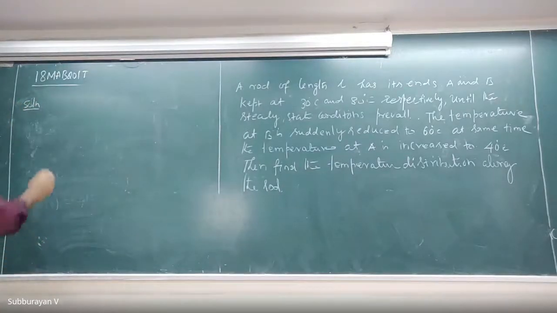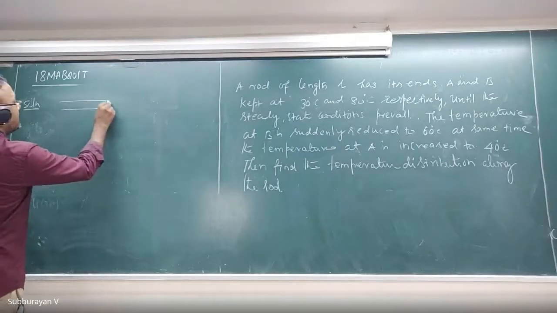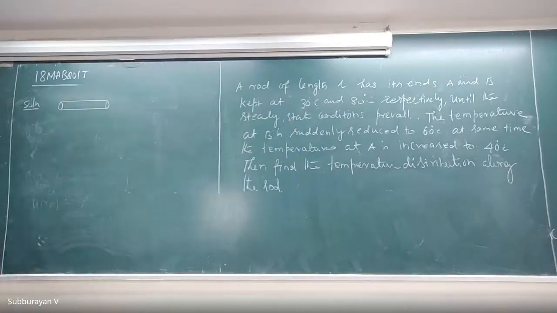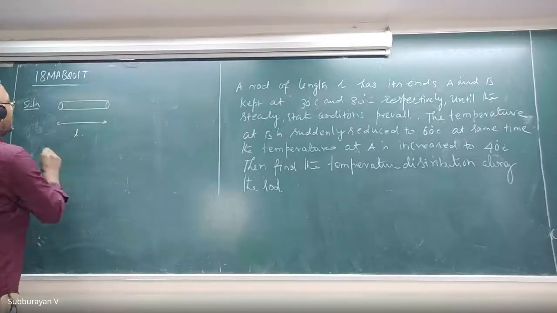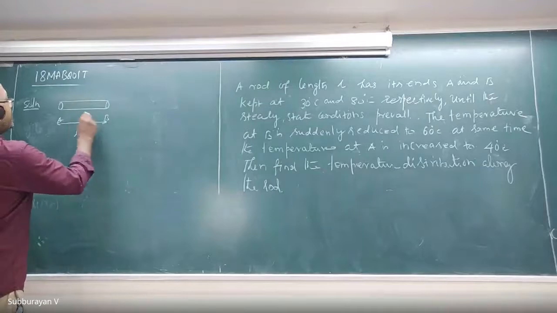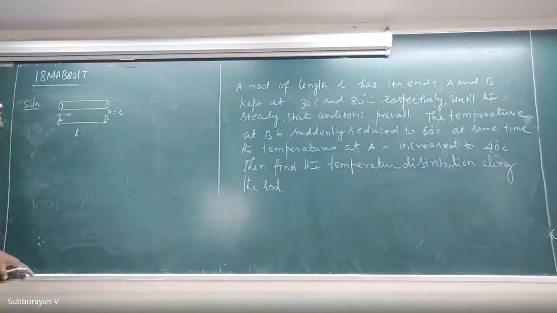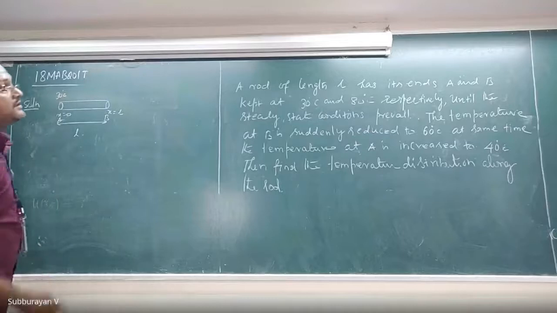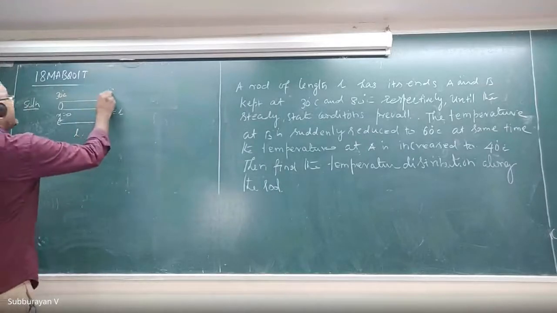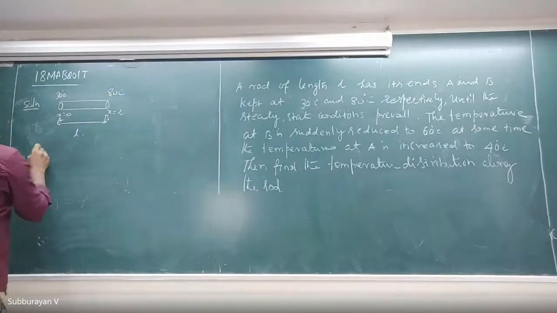First, initially the rod has a temperature distribution like this. The length of the rod is L. This is A and this is B. Of course, this is x equal to 0 and this is x equal to L. Now at x equal to 0, the temperature is 30 degrees. At x equal to L, the temperature is 80 degrees Celsius. With the help of these two boundary conditions, what is the steady state solution?